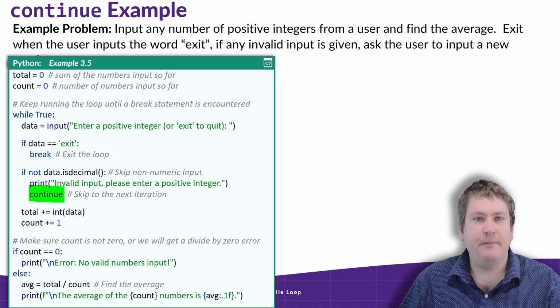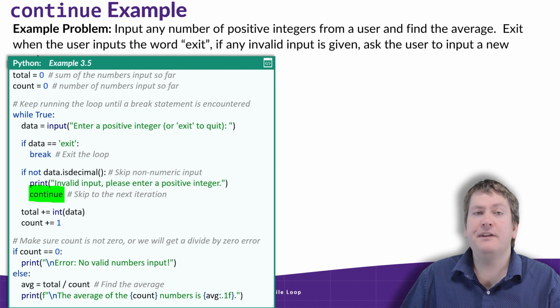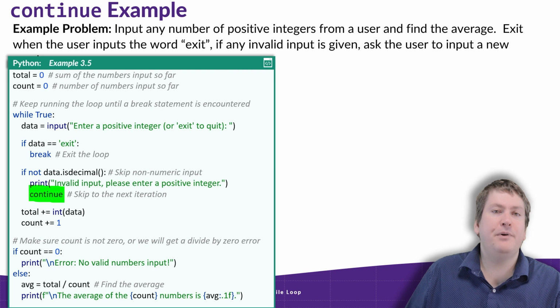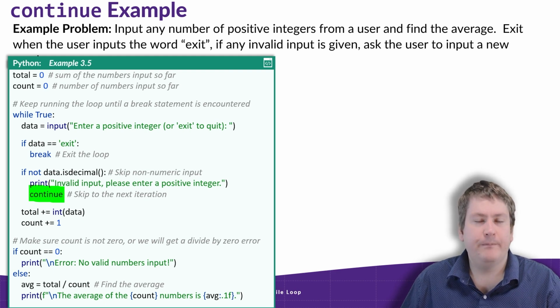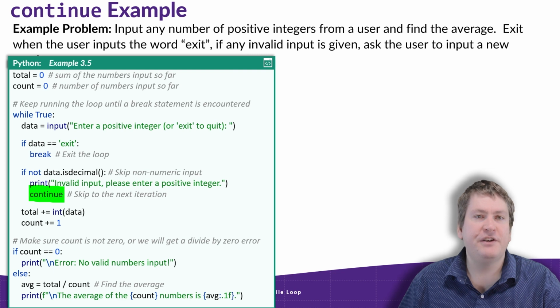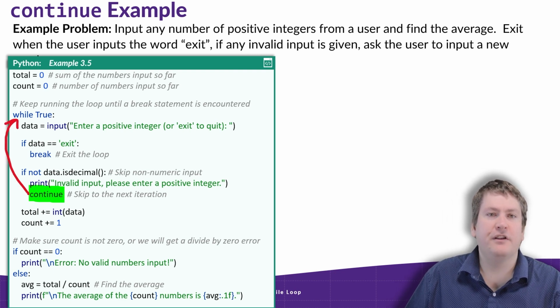So in this if statement, we're checking if not data is decimal. So we're using that is decimal method again to see if any of the digits in the input are not numbers. If that's the case, then we're going to enter this if statement. To the user, we're going to say invalid input, please enter a positive integer. And when that happens, we finally reach the continue statement. And remember, in this case, continue makes us restart the loop.